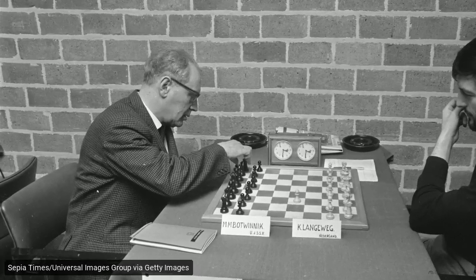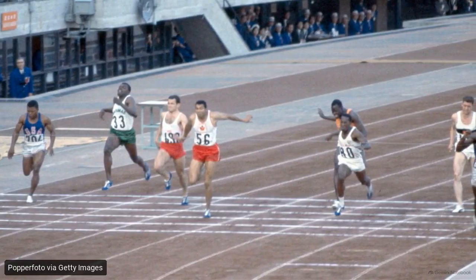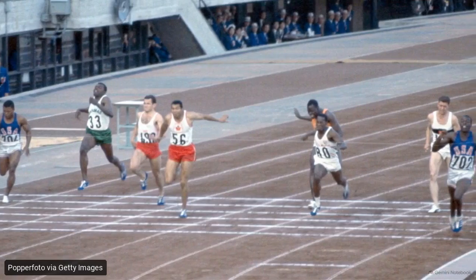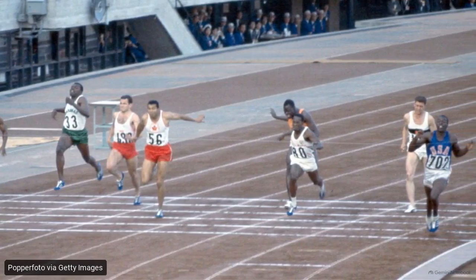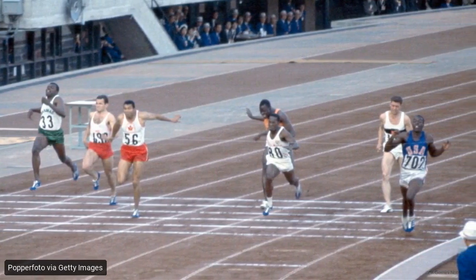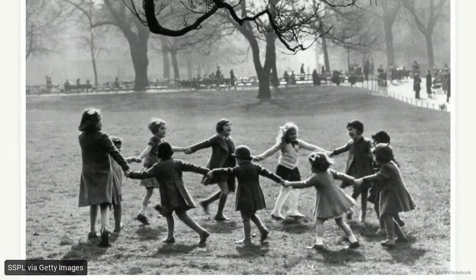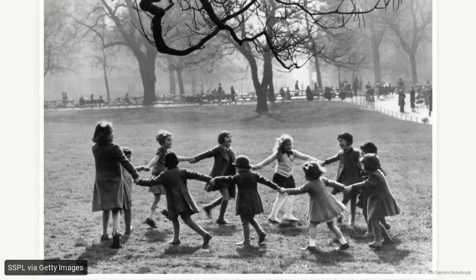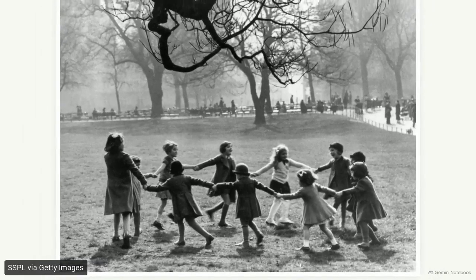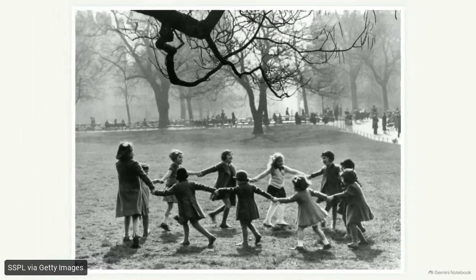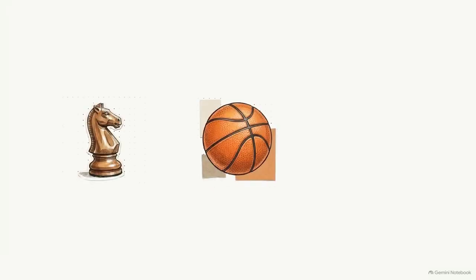So maybe you refine your definition. A game requires a point system, a clear winner, and a loser crossing the finish line. But that definition excludes activities like children playing Ring Around the Rosie. Everyone agrees that's a game, yet there is no score and no end objective to win. The philosopher Ludwig Wittgenstein recognized this problem. He looked at board games, ball games, and Olympic events, and realized there is actually no single feature common to everything we call a game.